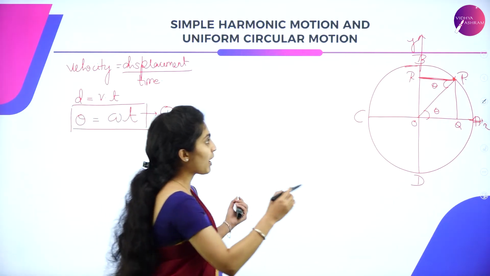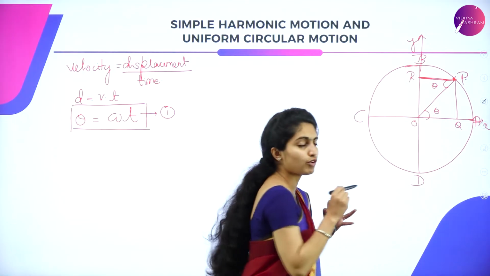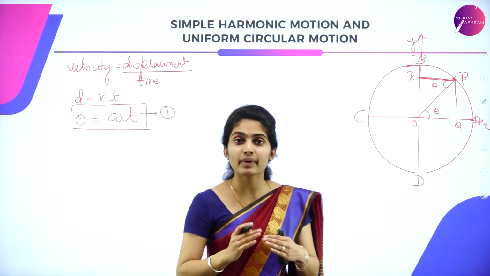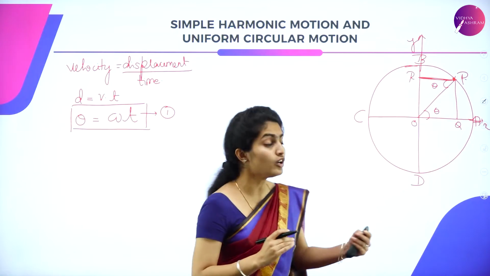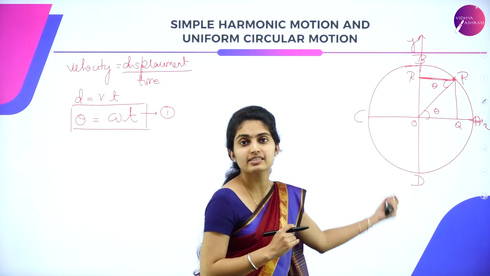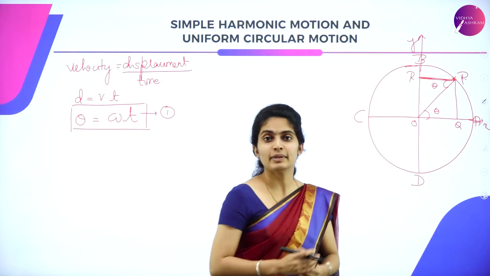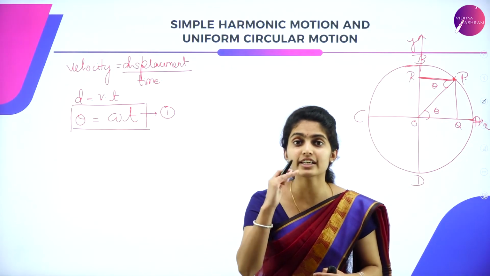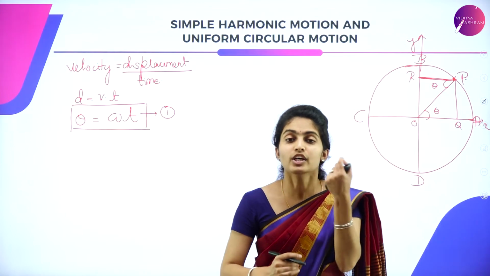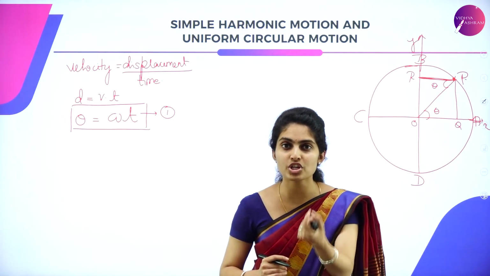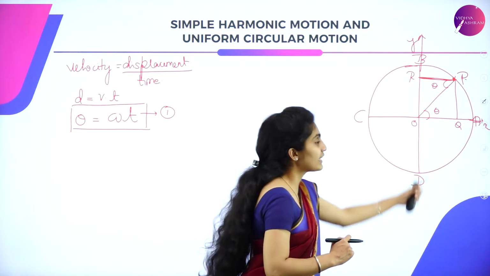And you can see the particle is moving at a uniform speed, and there is a perpendicular which is projected. The foot of the perpendicular is considered to be on a certain diameter of this circle, and in this diameter, that is the foot of the perpendicular, there exhibits a SHM. So your simple harmonic motion is considered to be in this diameter.